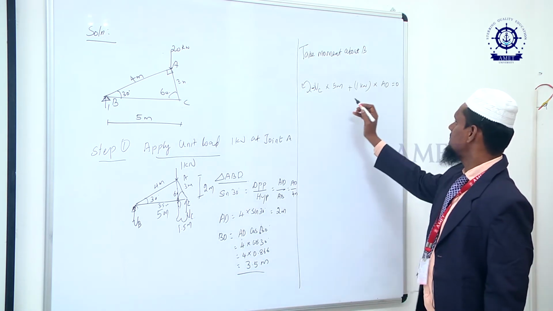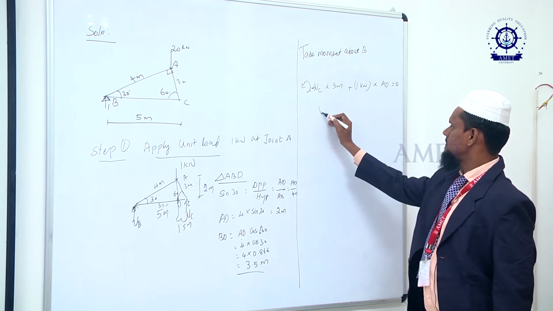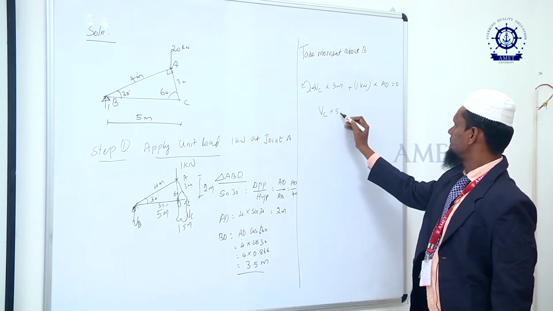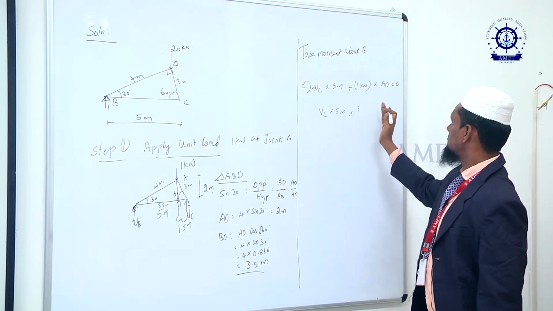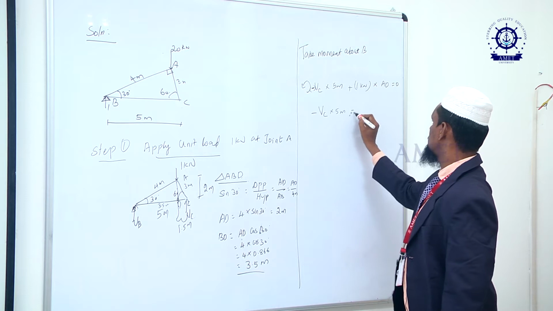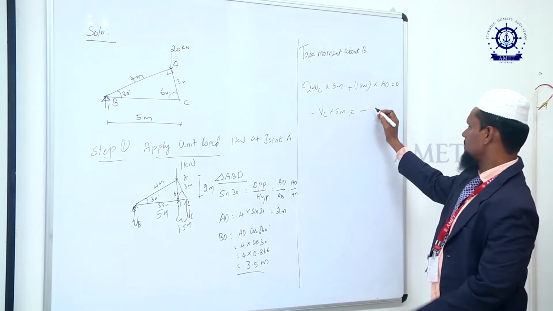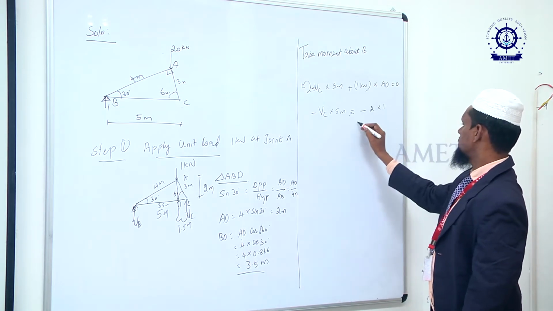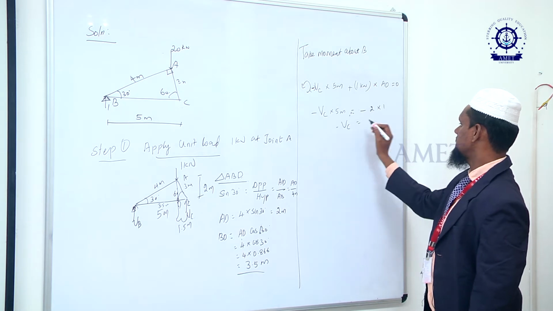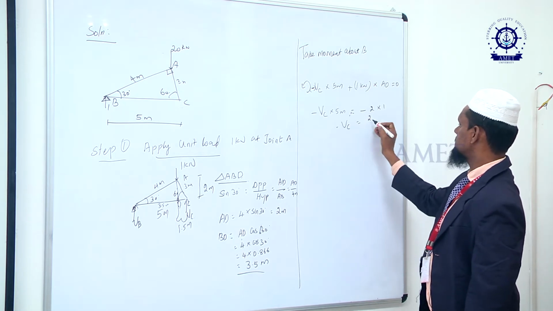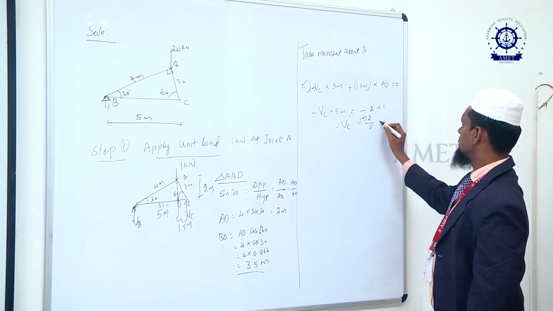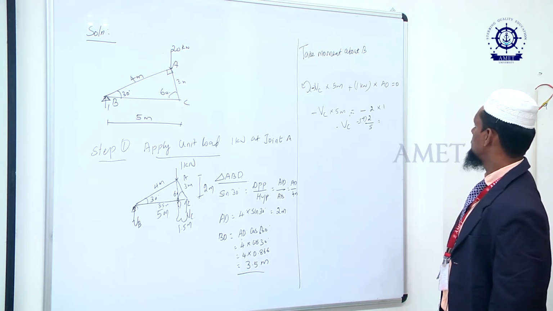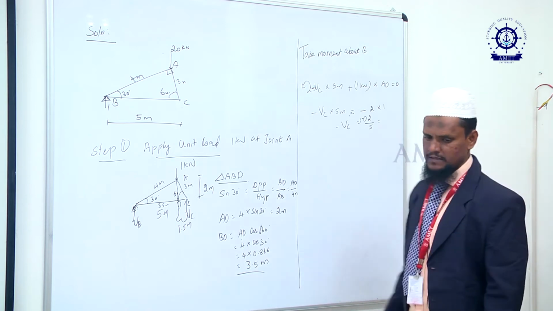So, what is here? BC we do not know, 5 meter plus 1 kilonewton, we are bringing the right hand side to the left. So, minus BC is equal to minus AD, how much? 2 meter, 2 into 1. Therefore, BC is equal to, minus will cancel, so plus, 2 by 5.